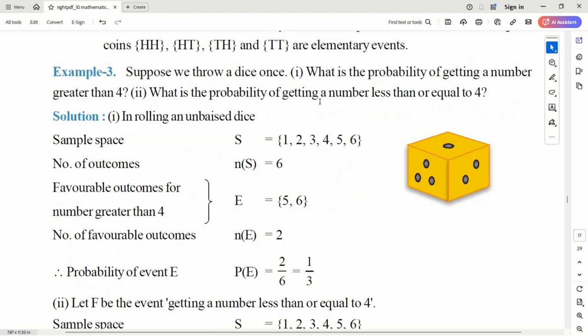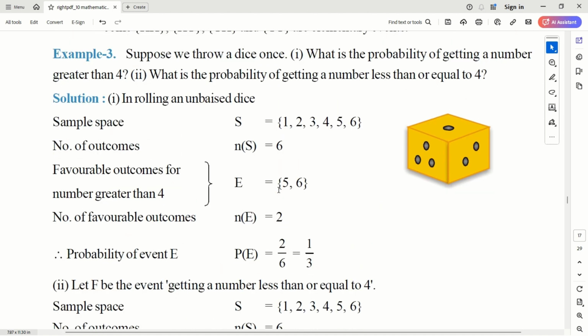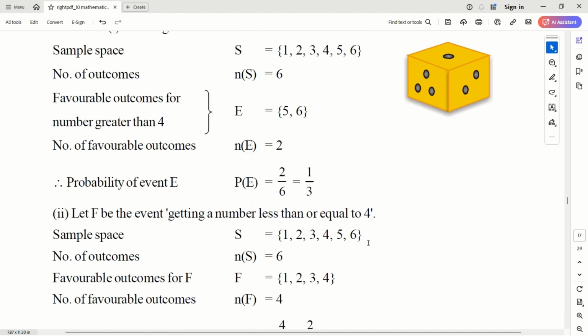Suppose the dice is thrown once, what is the probability of getting a number greater than 4? So the sample space is 1, 2, 3, 4, 5, 6, which is 6 possible outcomes. Out of that, I need to check the favorable events, which are more than 4, that is 5 and 6. My favorable event set contains only 5 and 6, that is the number of favorable events is 2. So the probability of getting more than 4 is 2 out of 6, which is 1 by 3.